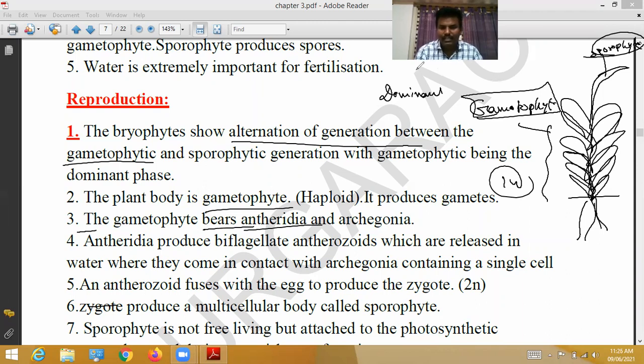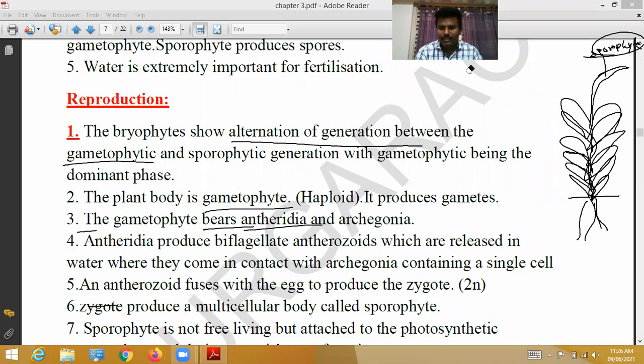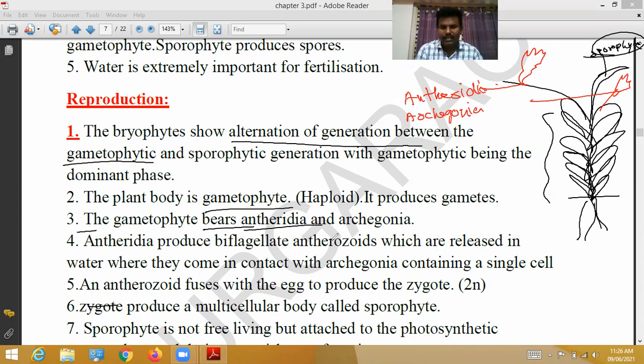If you see here, this part is the gametophyte, and this part bears antheridia on one side and archegonia on the other. This is antheridia, and this is called archegonia.